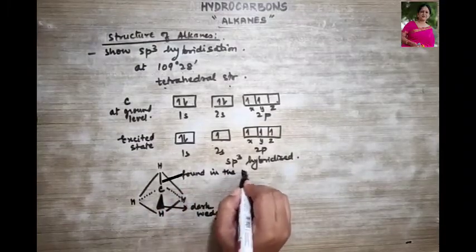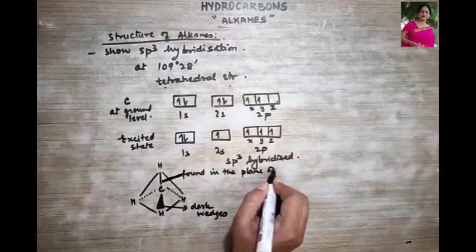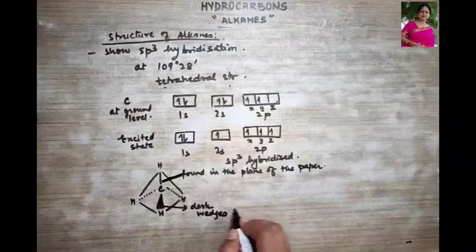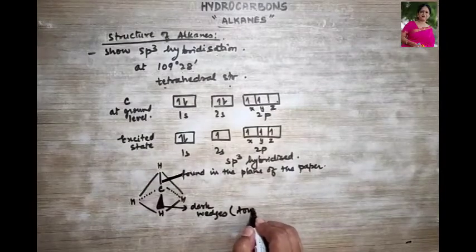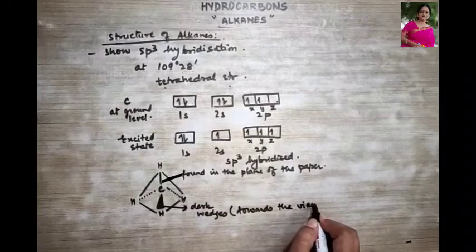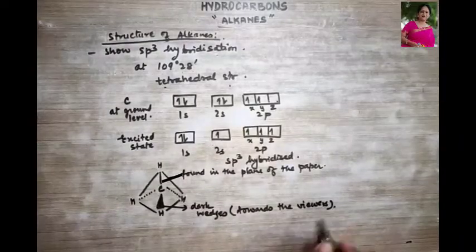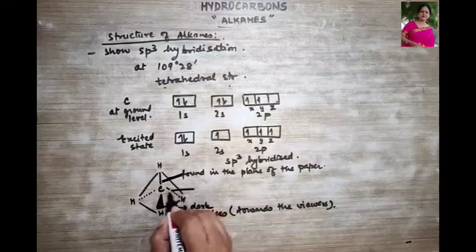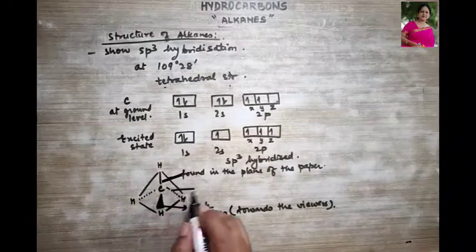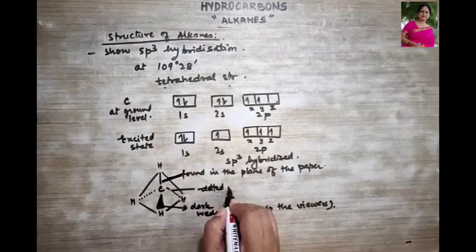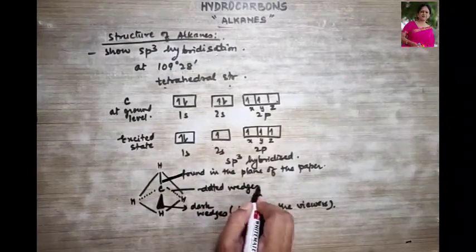And this is towards the viewers. And what about these dotted lines? These dotted lines which you can see over here, they are called as dotted wedges, right?